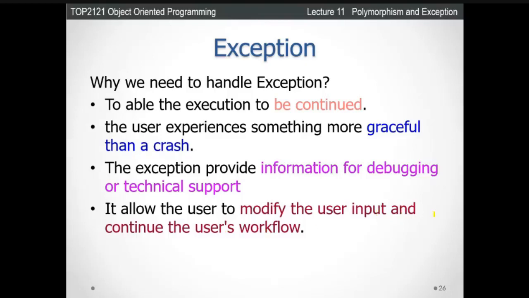Just now I was talking about this. If the user inputs the wrong information and you put exception handling techniques there, the user cannot key in the wrong information. It will give you the message that you have keyed in the wrong information, so you input the correct information into the system. All right, I hope you understand the concept of exception, right?